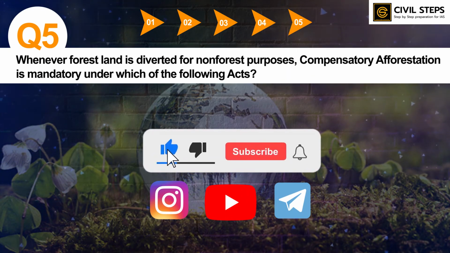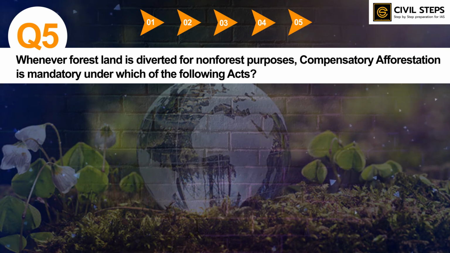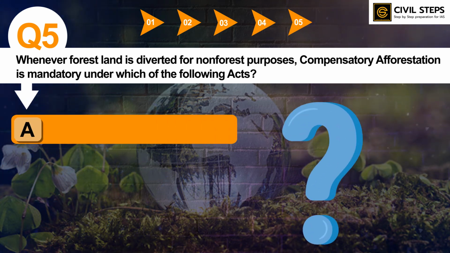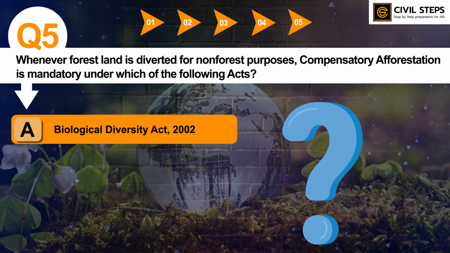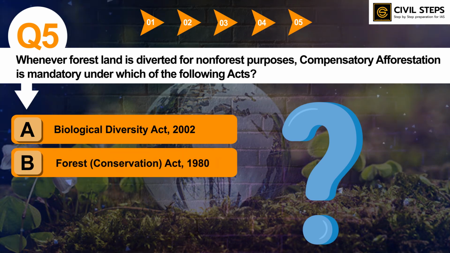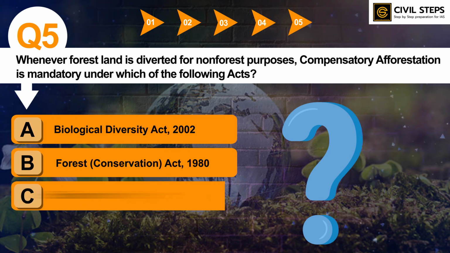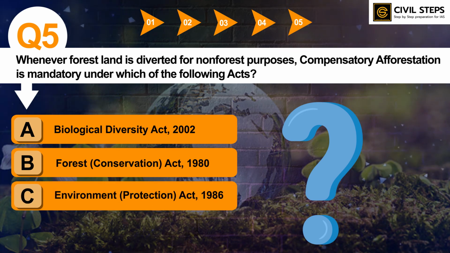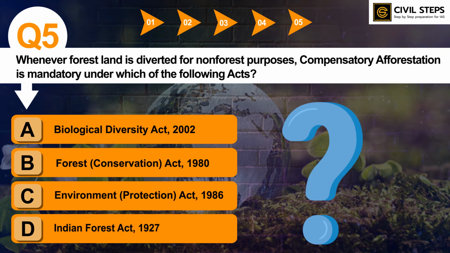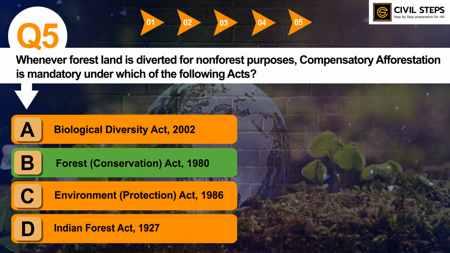Whenever forest land is diverted for non-forest purposes, compensatory afforestation is mandatory under which of the following acts? Option A, Biological Diversity Act 2002. Option B, Forest Conservation Act 1980. Option C, Environment Protection Act 1986. Option D, Indian Forest Act 1927. So you can write down the correct answer in the comment section. The correct answer of this question is option B, Forest Conservation Act 1980.